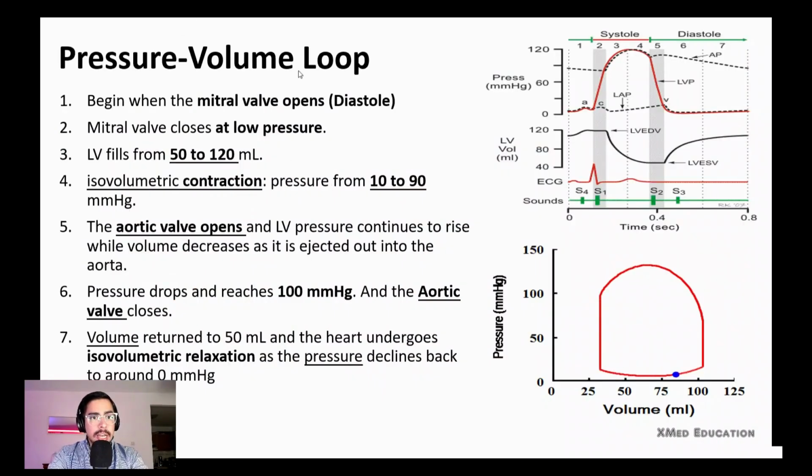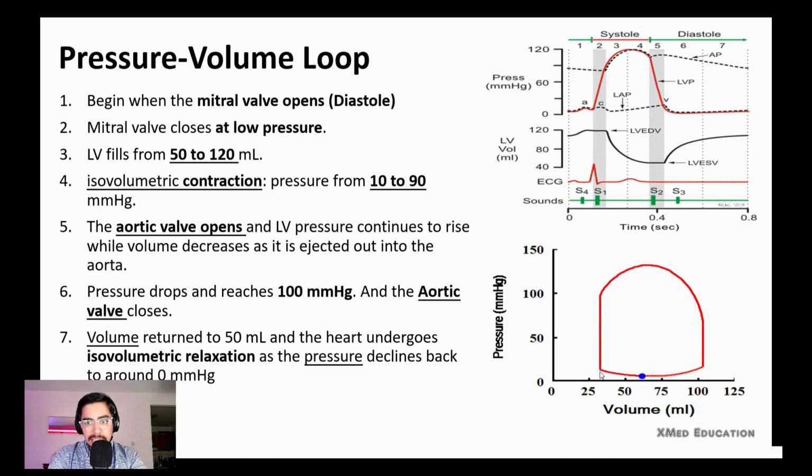Let's go to the pressure volume loop. Guys, this loop is really important. You have to know it from the basics and all the pathology that happens. For example, if there is any disease with the valve, or any disease with pumping blood inside the heart, this pressure volume loop will change and you have to know it. In our next video, we're going to talk about the details of this pressure volume loop. So first, let's begin with this loop.